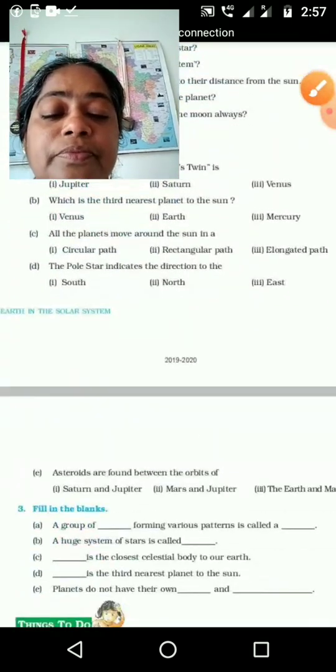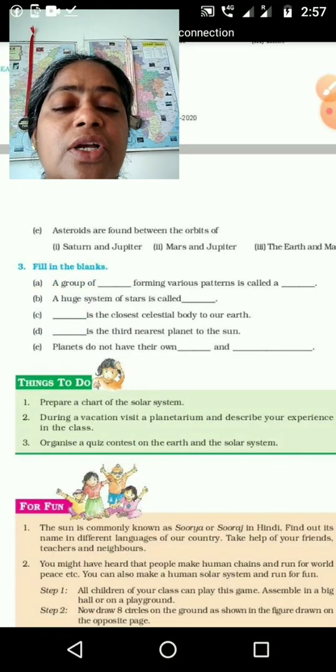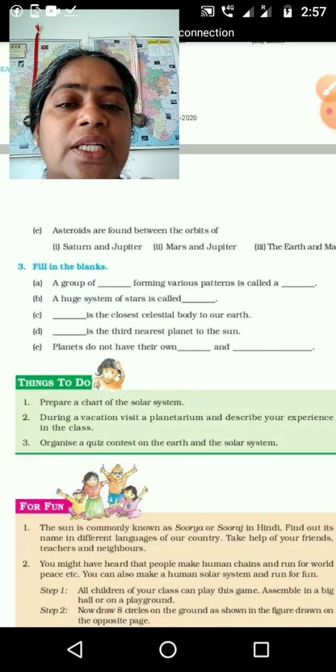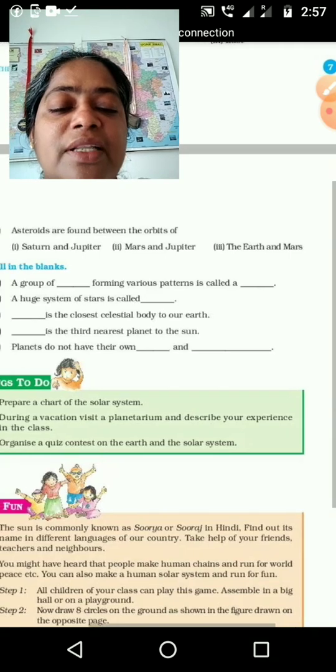Then the last one, things to do. Prepare a chart of the solar system. Already you prepared a chart or clay model, but nobody has sent the answer to me. Please complete that one also.